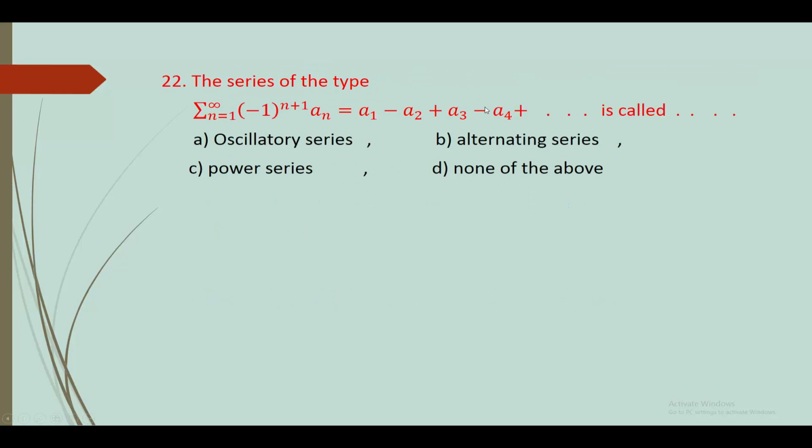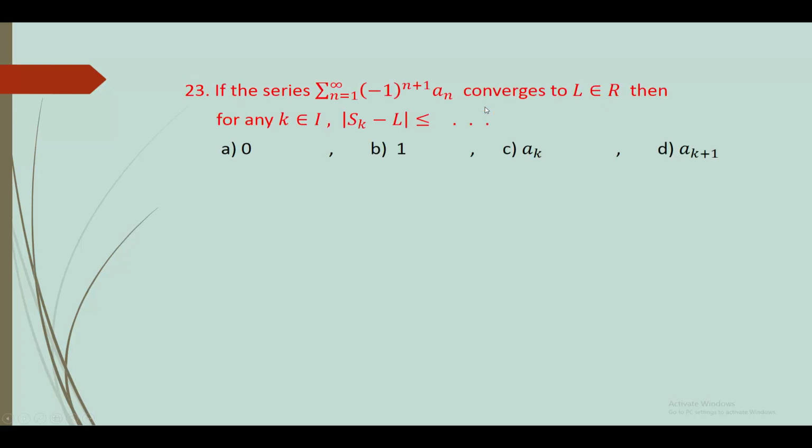22. The series of the type sigma n varies from 1 to infinity (-1) raised to n plus 1 an = a1 minus a2 plus a3 minus a4 plus ... is called dash type. Oscillatory series, alternating series, power series, or none of the above. This series is called an alternating series because of alternate plus minus signs, so answer is B option, alternating series.